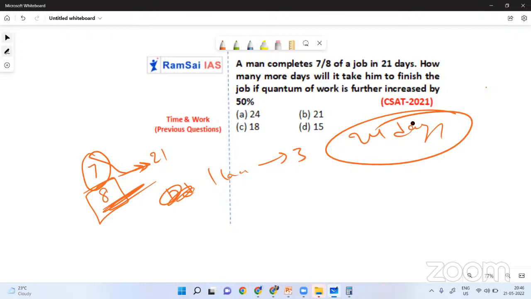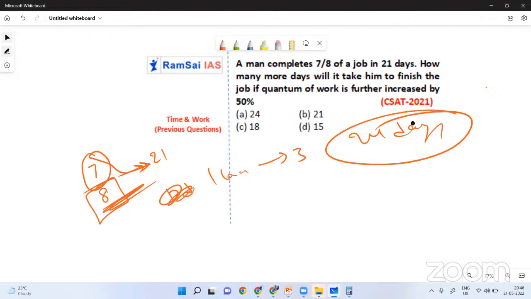Are you getting or not? 7 laddus he is taking 21 days, means each laddu he'll take 3 days. So 8 laddus, 8 threes are 24 days. Actually, he has to take. But what is the question here? I'm sorry.